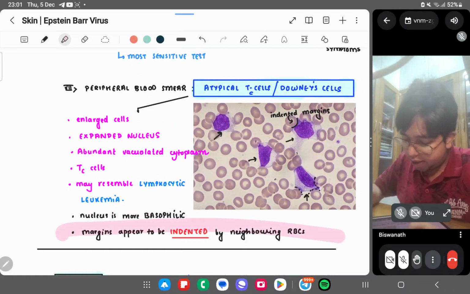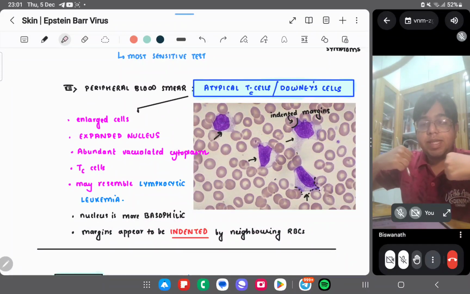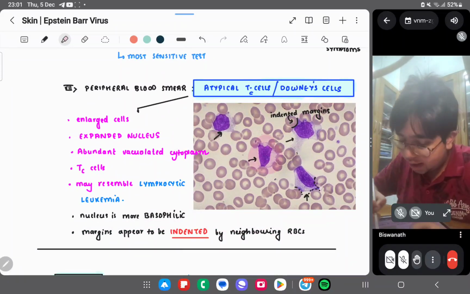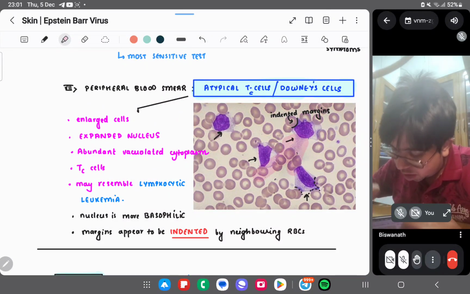The nucleus is basophilic and the margins appear indented, basically indented by the neighboring cells. You can see the indented margin in this diagram. Do appreciate this type of diagram.